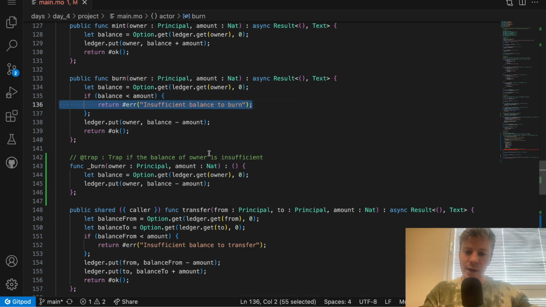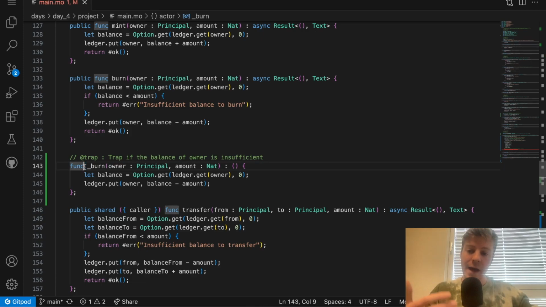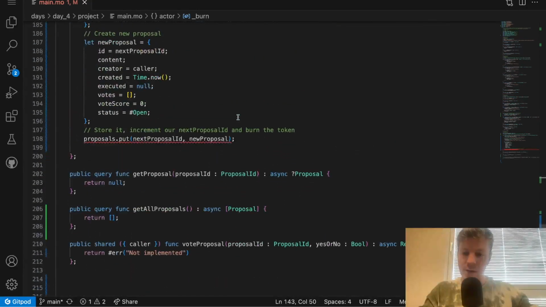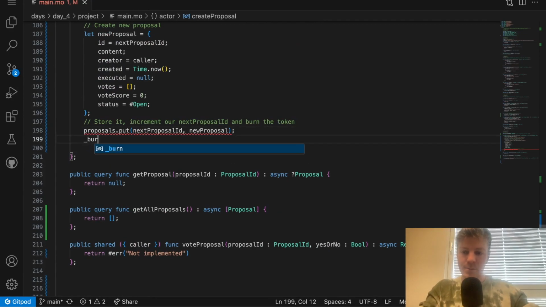I've removed the check, so essentially this method can trap in case the amount is above the balance of the owner. And also I've added an underscore. This is a personal convention that essentially every time I have a public method and I make a synchronous private version of this method, I like to have an underscore and the same name just to make the distinction between the two. This is a personal convention and it's not something that is part of the Motoko language. So I can use this burn method, burn caller and one token.